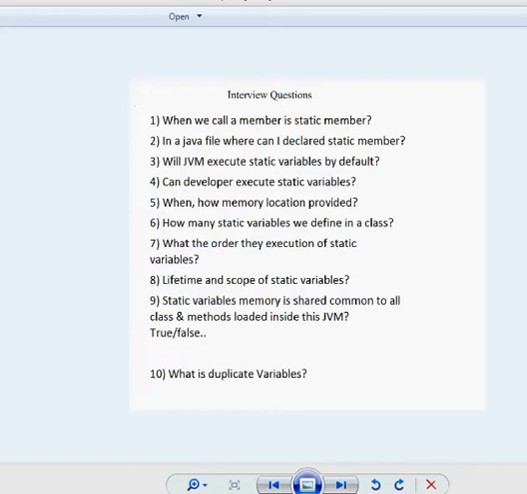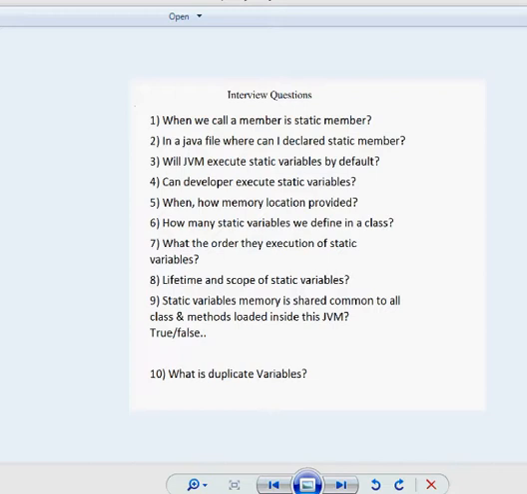Second question: in a Java file, where can I declare a static member? That means, in a Java file, at which place can you declare static members? The simple answer is inside a class level.